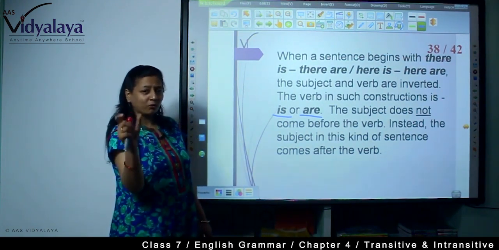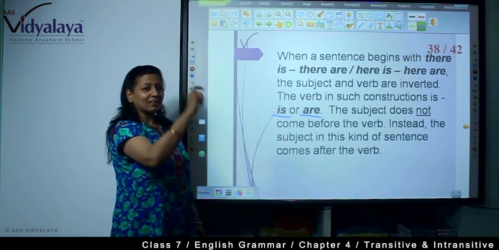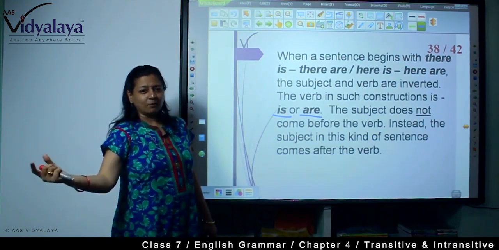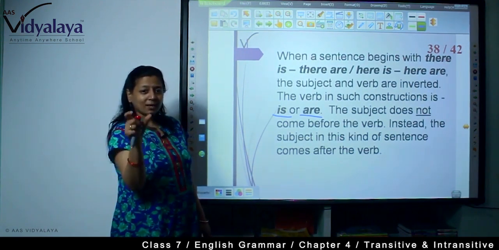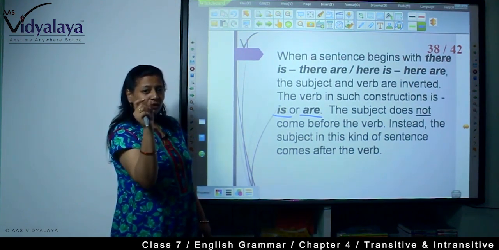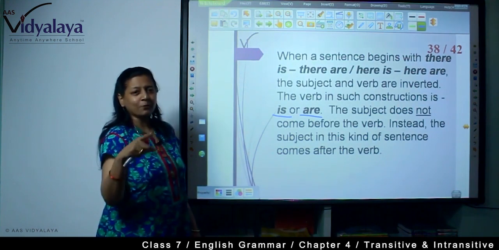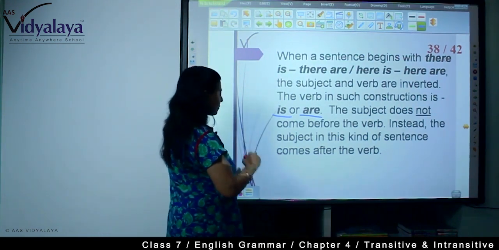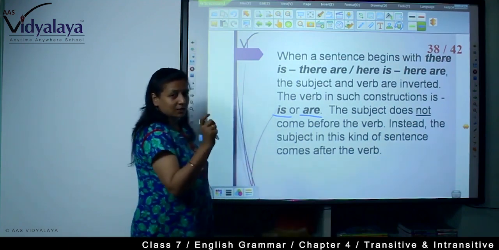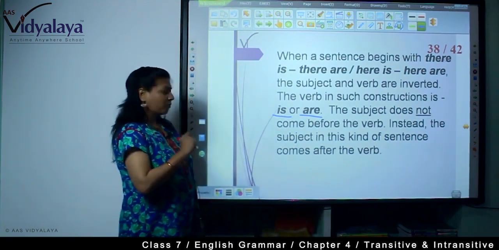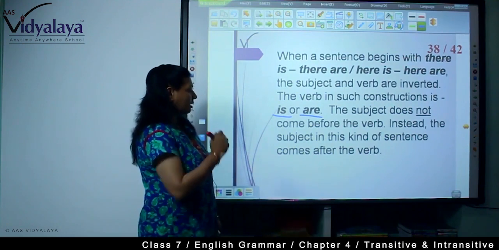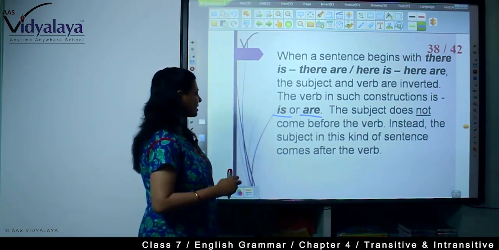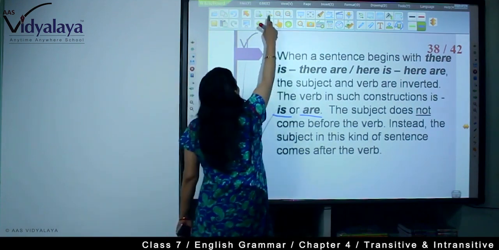Books is the subject, so the verb is are here. There is a camera on the table. Camera is the subject, so is singular. So first you write the verb, then the subject comes later. According to that subject, you need to place the verb. The subject in this kind of sentence comes after the verb.